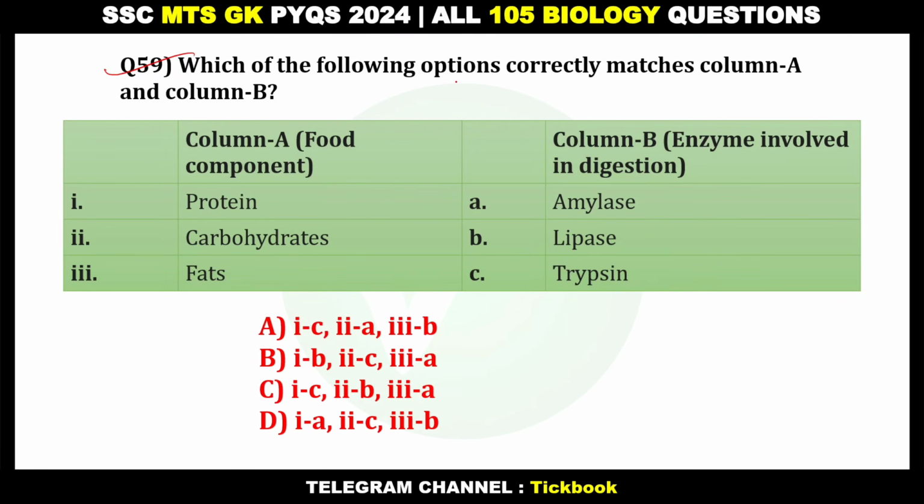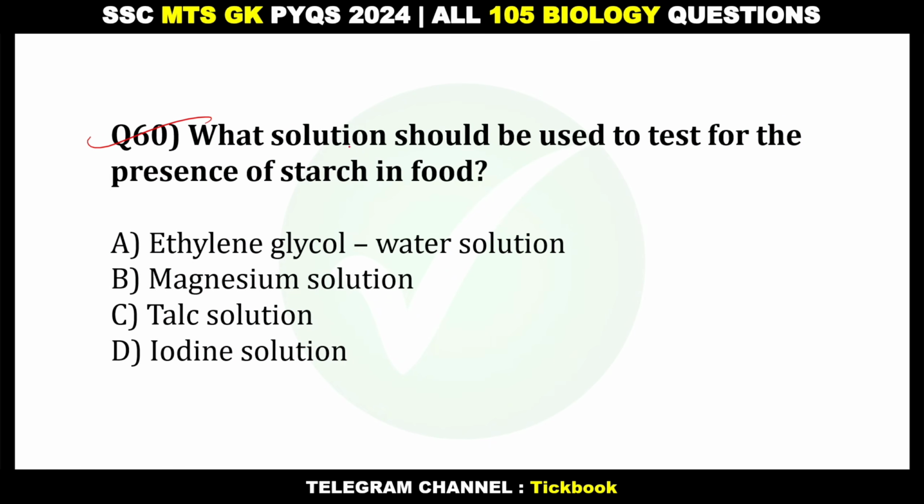59. Which of the following options correctly matches with column A and B? Number A, 1C, 2A, 3B. Protein match with 1C, trypsin and B, 2A, amylase, carbohydrates and fats, lipase. 60. What solution should be used to test for the presence of starch in food? Option number D, iodine solution.